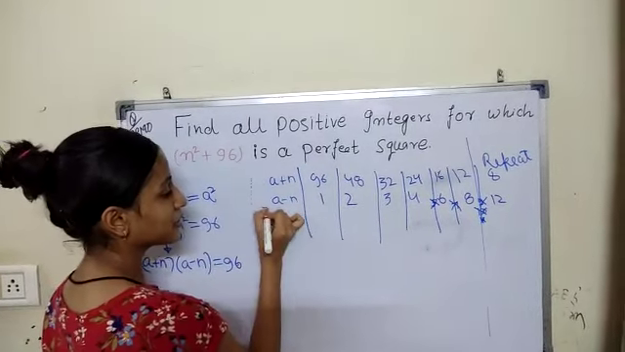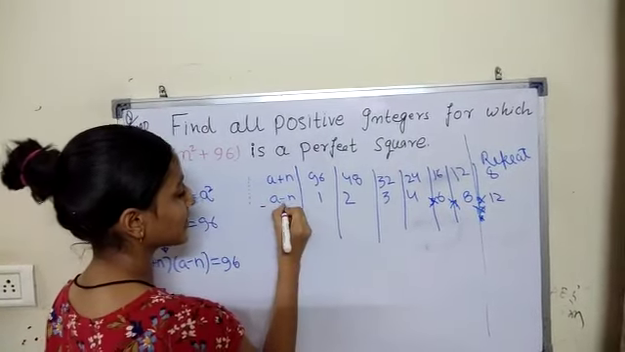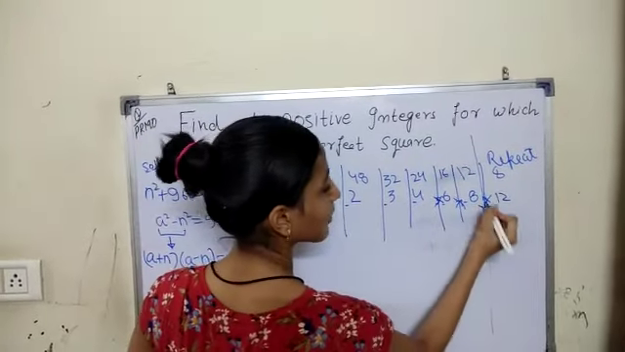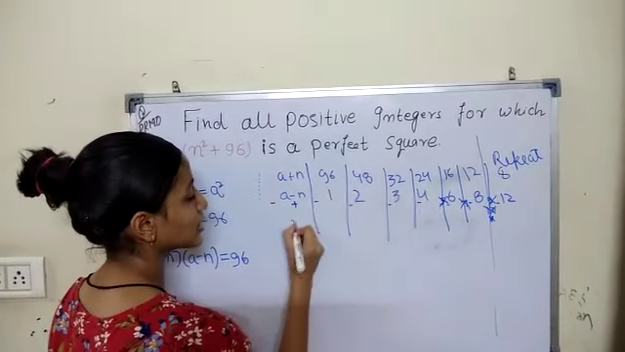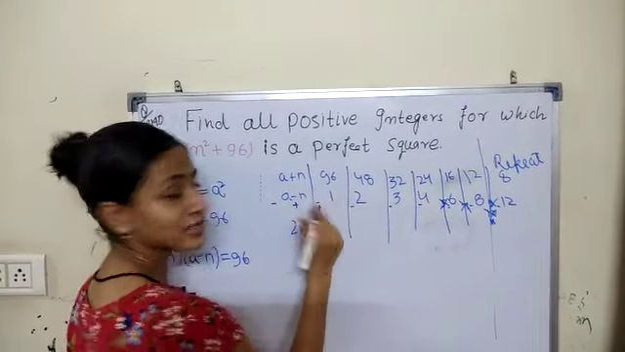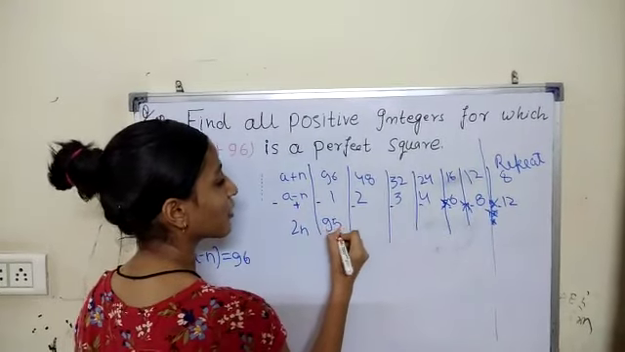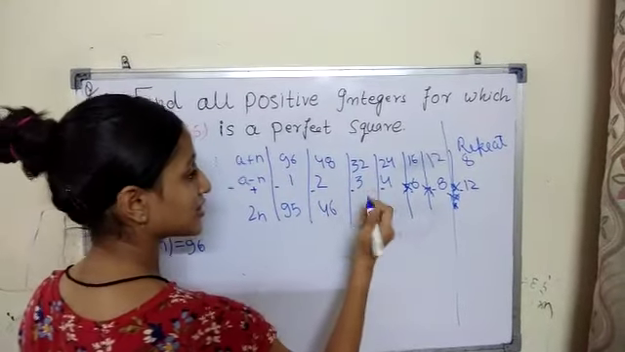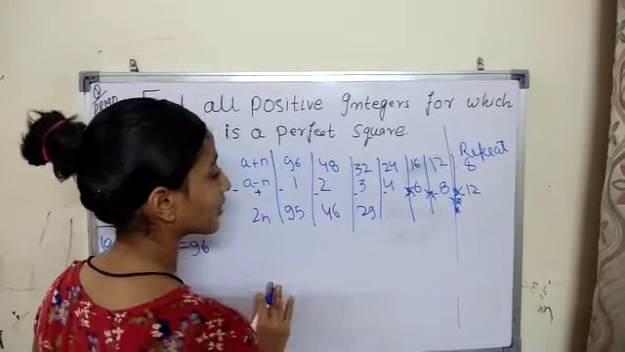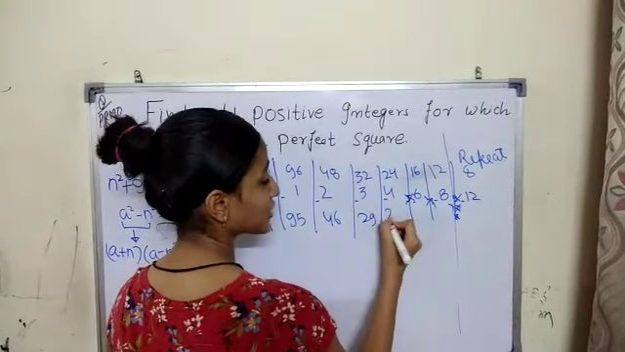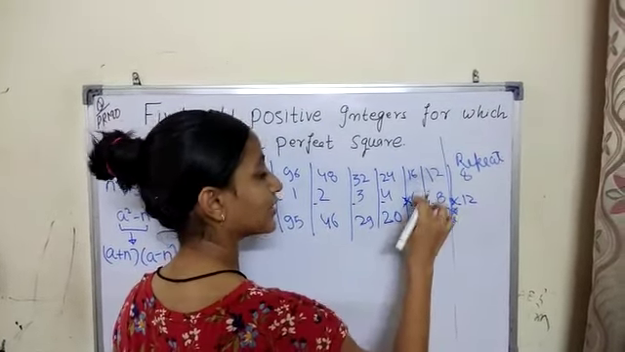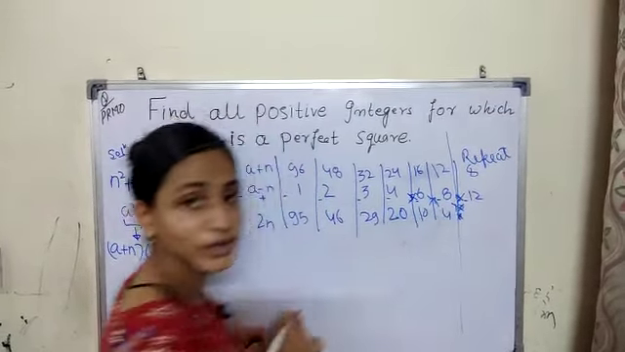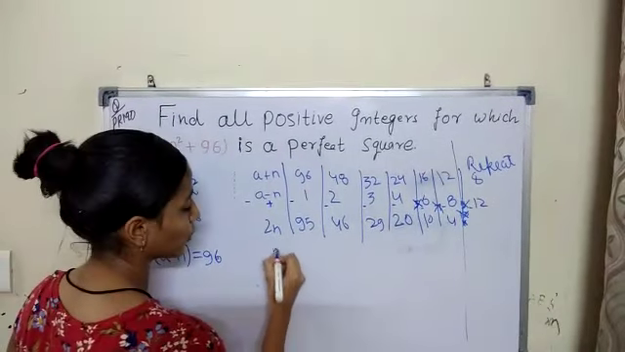We subtract these two terms, so that a cancels and n adds up, giving 2n. 96 minus 1 comes as 95. 48 minus 2 comes as 46. 32 minus 3 comes as 29. 24 minus 4 comes as 20. 16 minus 6 comes as 10. And 12 minus 8 comes as 4. So now 2n equals these values.